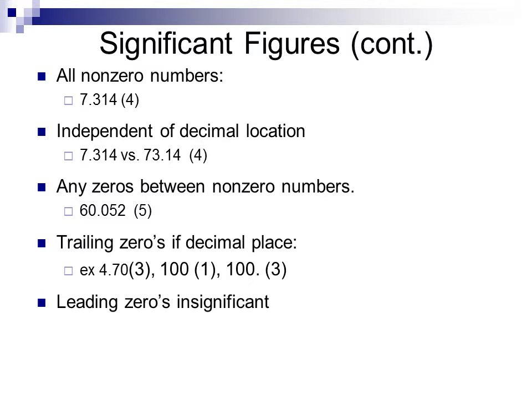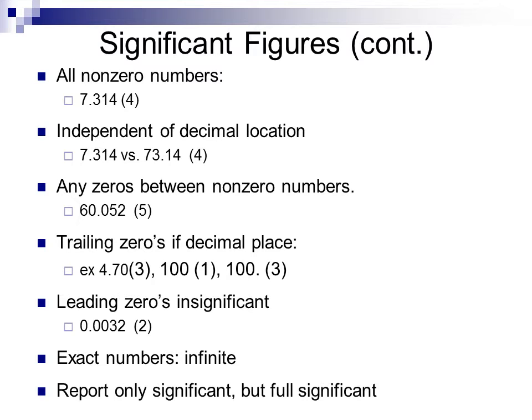In any number, leading zeros, that is, zeros that exist before the first non-zero number, are considered insignificant. So the number 0.0032 has 3 zeros before the first non-zero number, all of which are insignificant, and so has only 2 significant figures. Exact numbers are considered to have an infinite number of significant figures.